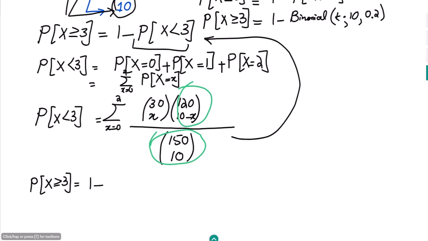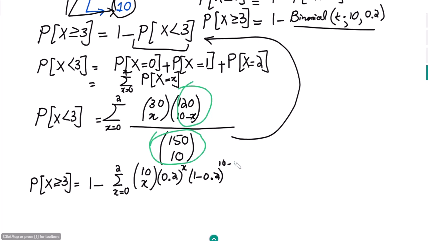It would be 1 minus the binomial sum for x equal to 0 up to 2, which is 10 choose x, times 0.2 to the power x, times 1 minus 0.2, that is 0.8, to the power 10 minus x.